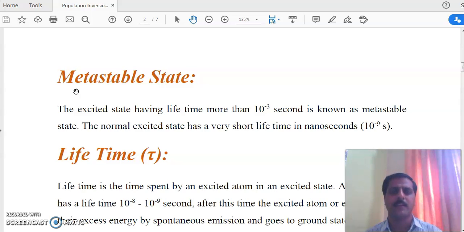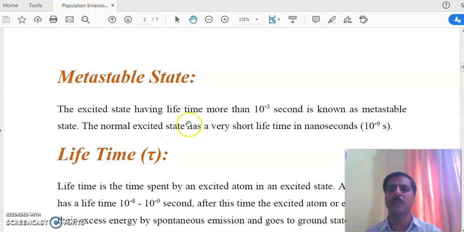When the atom or electron spontaneously emits radiation and jumps to a lower state, for some time it stays in that trap, and the lifetime of that trap is larger as compared to the lifetime of the excited state. So the excited state or trap having lifetime more than 10 to the power minus 3 seconds is known as a metastable state.